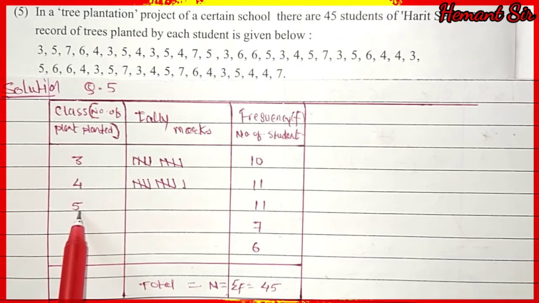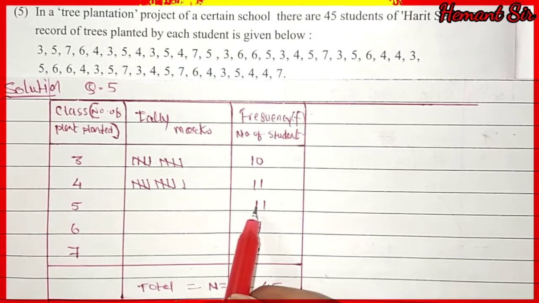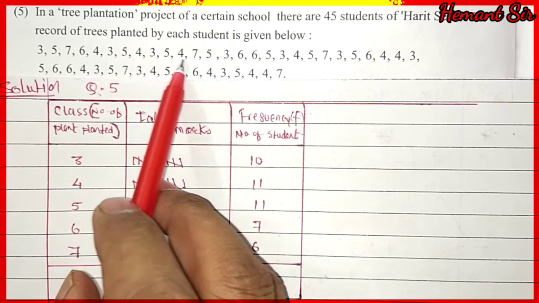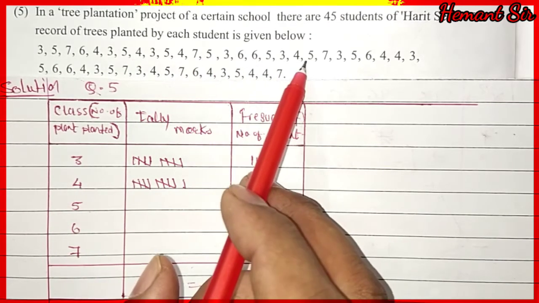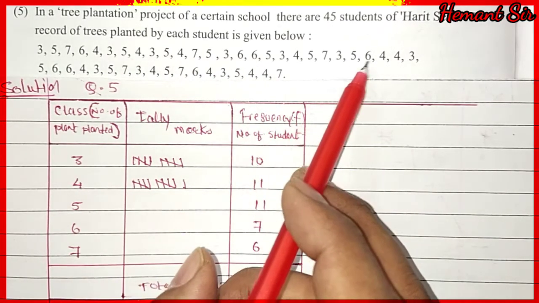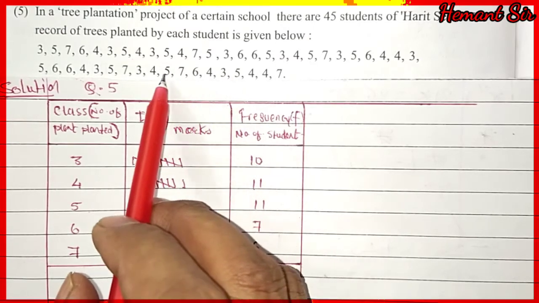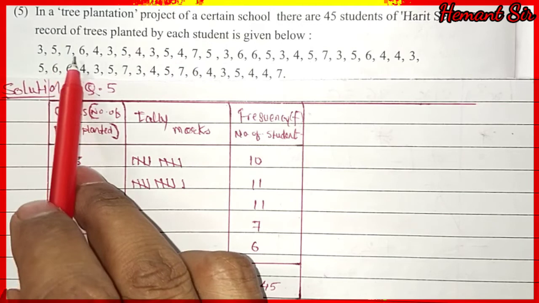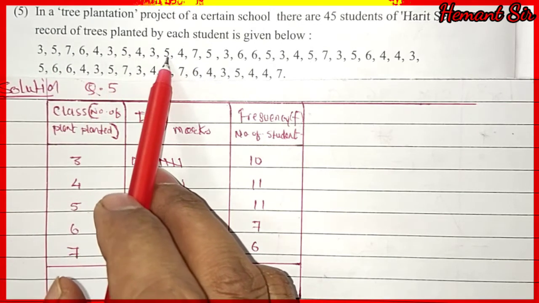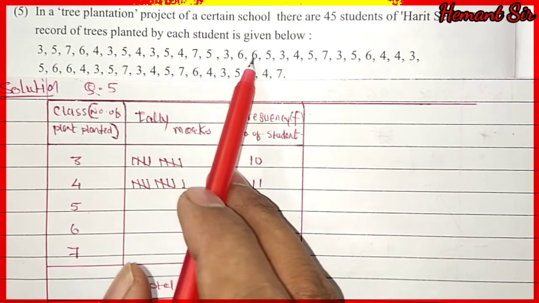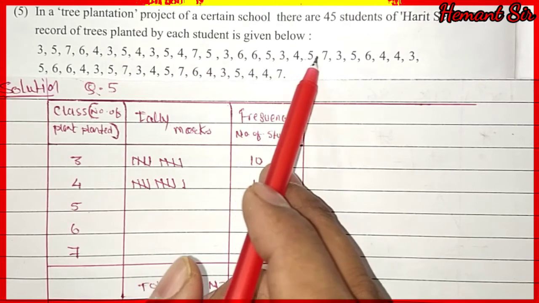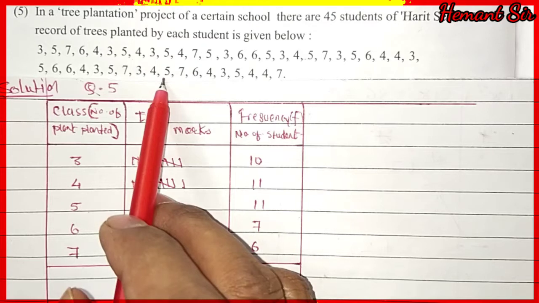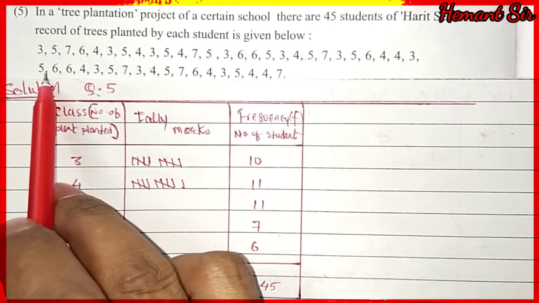Now 5. 5 is again repeated 11 times. Let's check once. 1, 2, 3, 4, 5, 6, 7, 8, 9, 10 and 11 times.